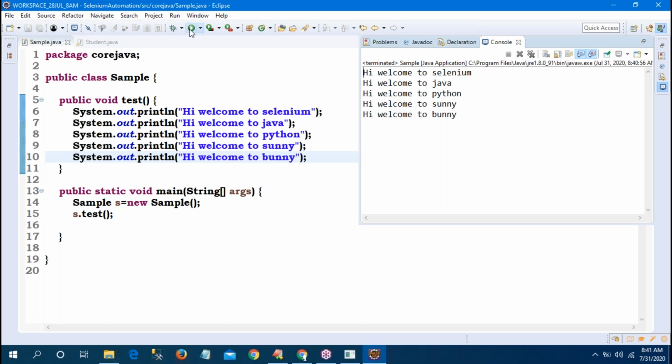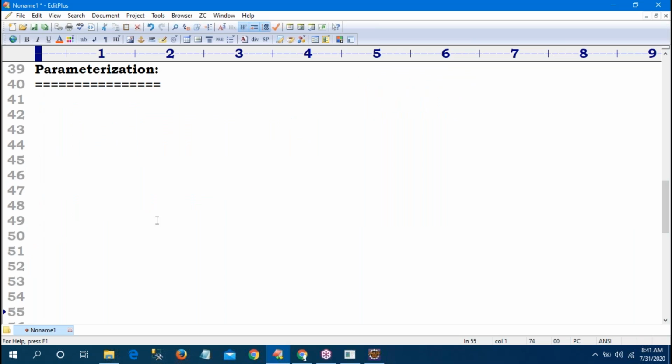My requirement is, within test there are 1, 2, 3, 4, 5 statements. Why are you writing 5 statements? I want to reduce the number of lines in the method. Then the concept for that is parameterization. Next to WebDriver, I write parameterization concepts mostly, because a parameter means a value of a data type. We can pass parameters to the method from the main method, which is nothing but parameterization.